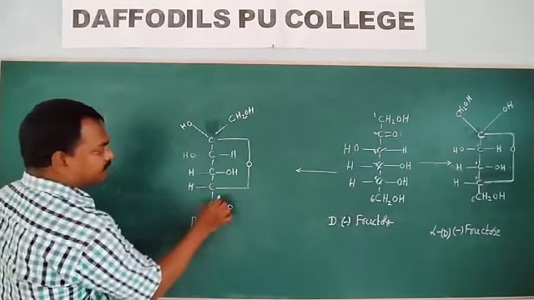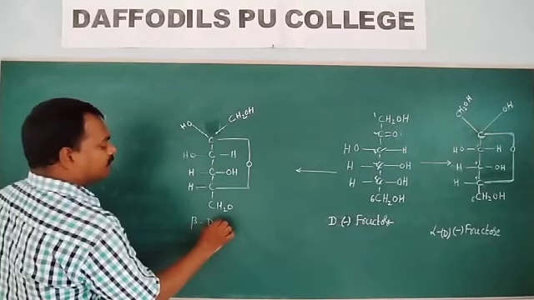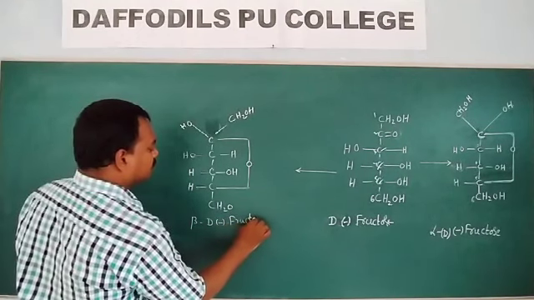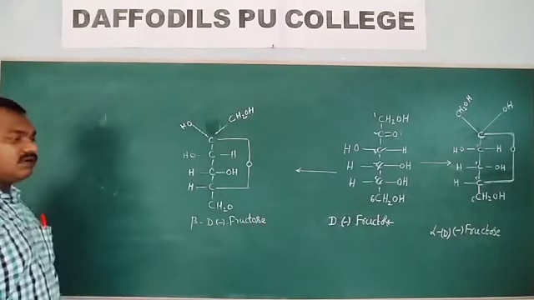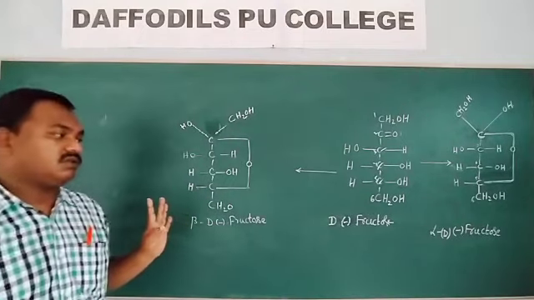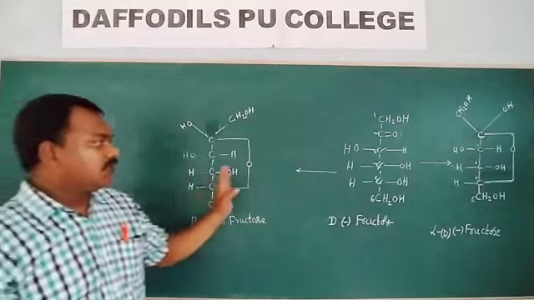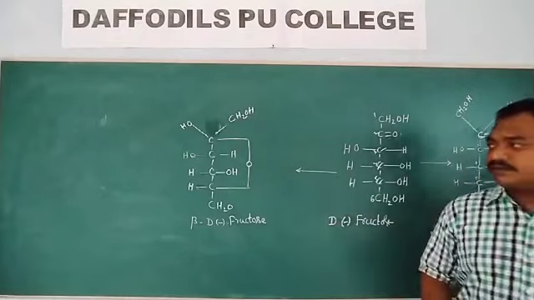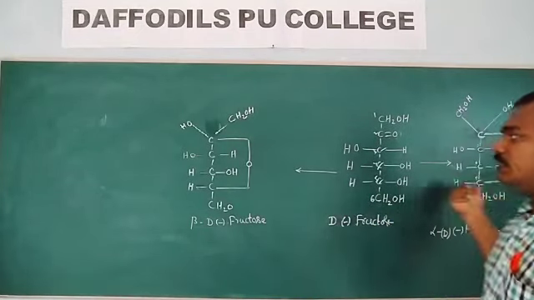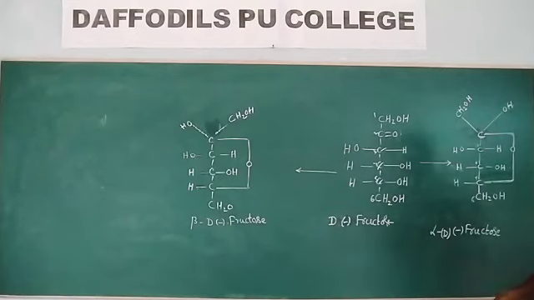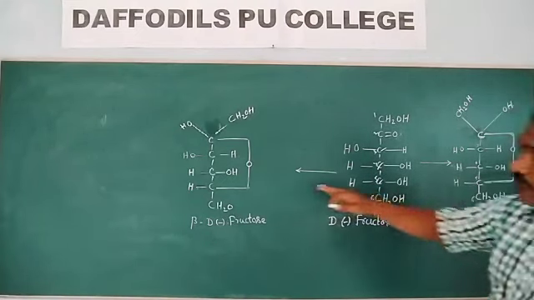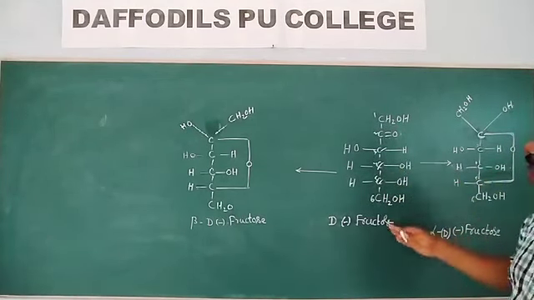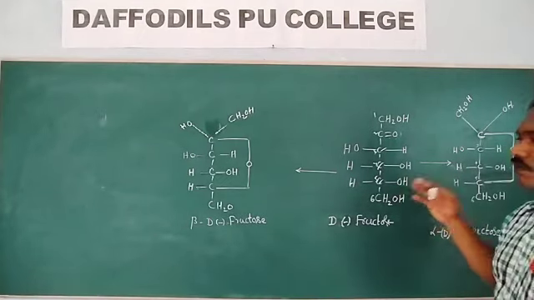So this is beta, D, levorotatory minus fructose. So this is alpha-D-fructose, and this is beta-D-fructose. These two are the isomers. All these three are the isomeric forms. Alpha-D-fructose and beta-D-fructose are the isomers of this fructose. These are the cyclic structures, and this one is the straight chain structure of fructose.